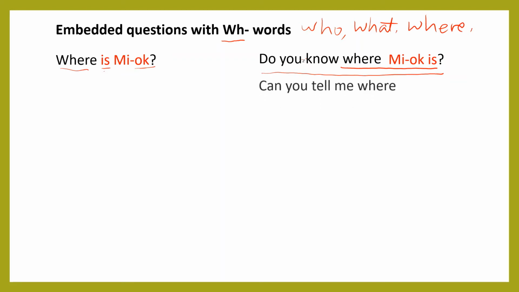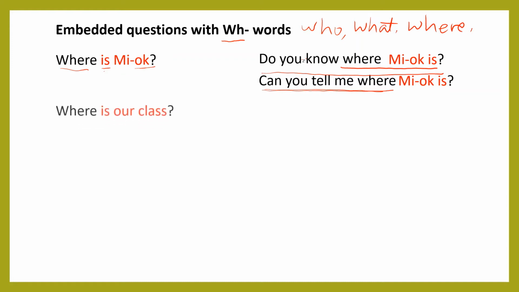Okay, next sentence. Can you tell me where? This is another way you can start a sentence. Can you tell me where? And then we need to have subject verb. Mio is. Can you tell me where Mio is?